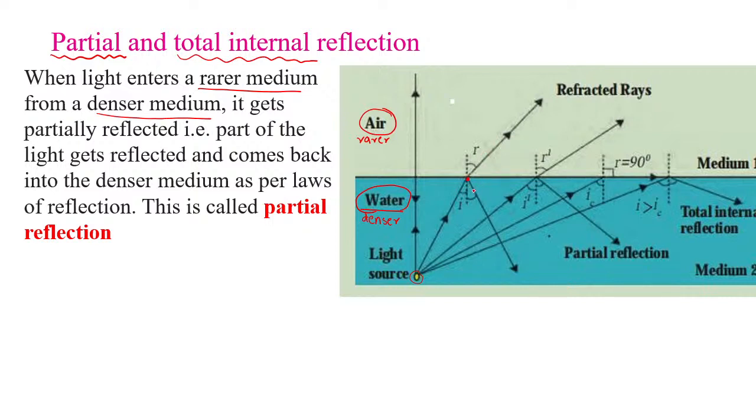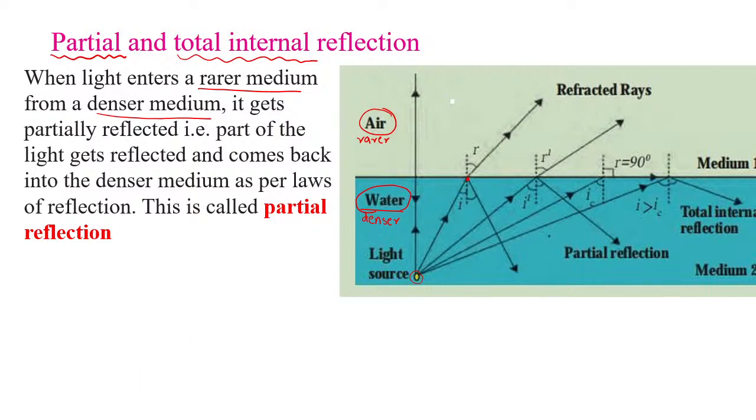So what happens over here? Some of the light will get refracted. It will get refracted because it is traveling from the denser medium to the rarer medium according to the law of refraction. But at the same time, some of the rays turn back and come into the denser medium as per the law of reflection. And this is called a partial reflection.